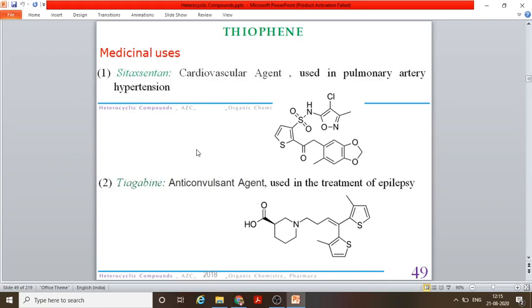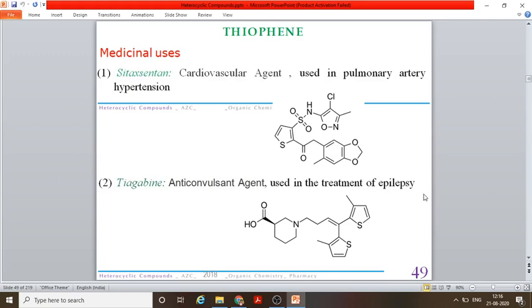Another one is tiagabine. Tiagabine is an anticonvulsant agent, and it is used in the treatment of epilepsy. Epilepsy is मिर्गी के दौरे आते हैं, you would have heard that.